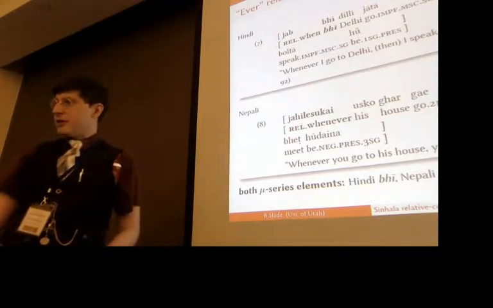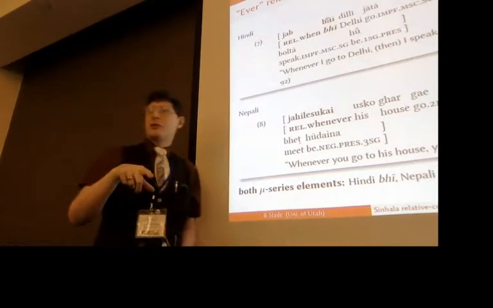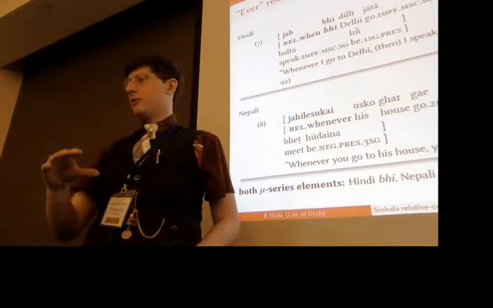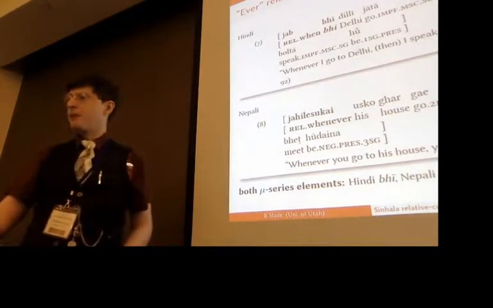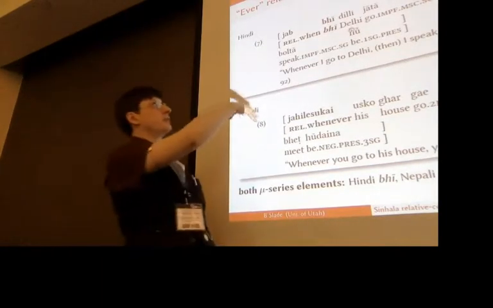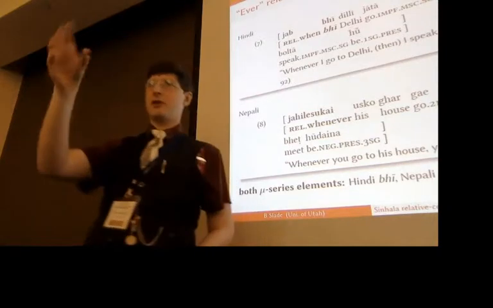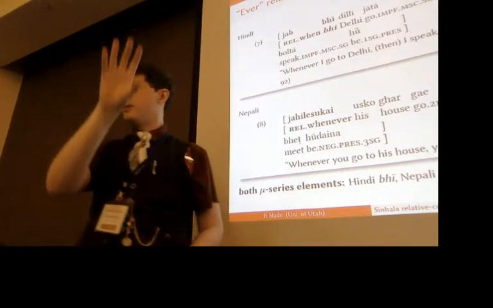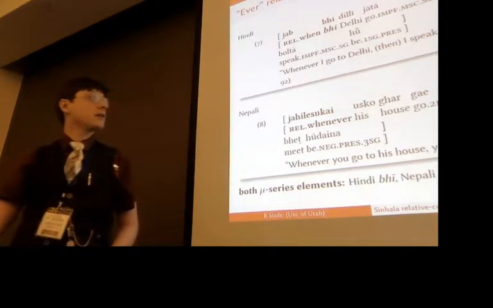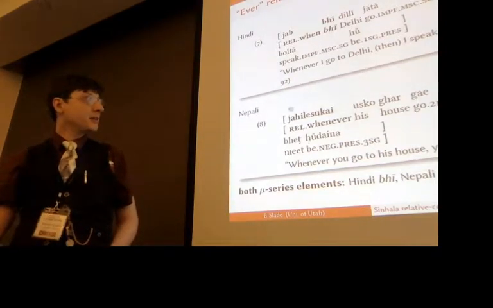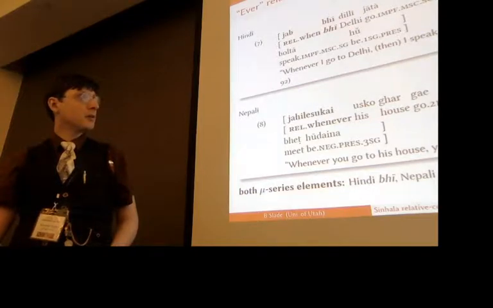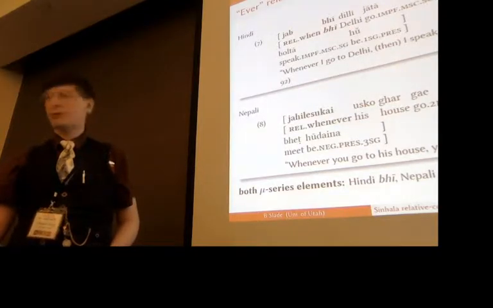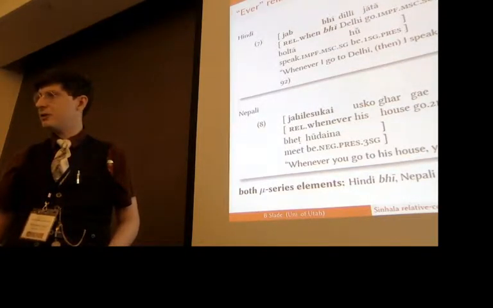But notably, these particles are the mu particles, the ones that occur in conjunctive and universal environments. Interestingly, the Hindi one is sort of like English, it's contiguous, so you've got the relative pronoun, and then you've got this additive particle. The Nepali actually structurally looks like the Dravidian and Sinhala, namely you've got your relative here and your particle sits at the end of the relative clause, which is interesting.